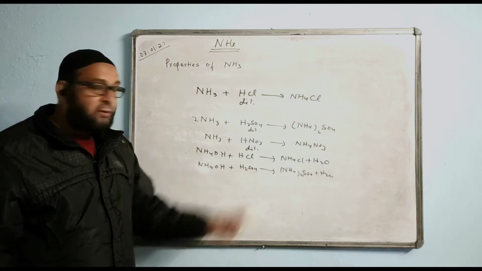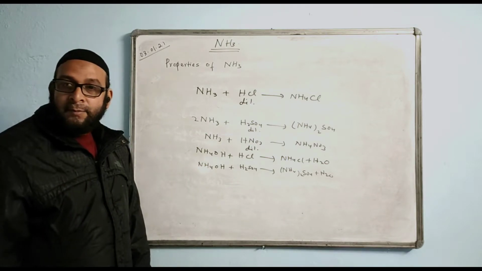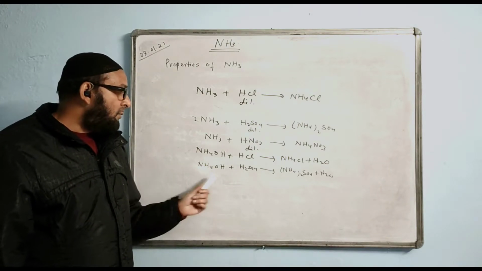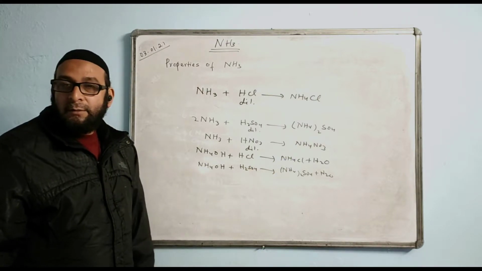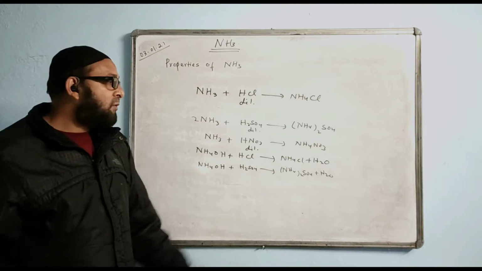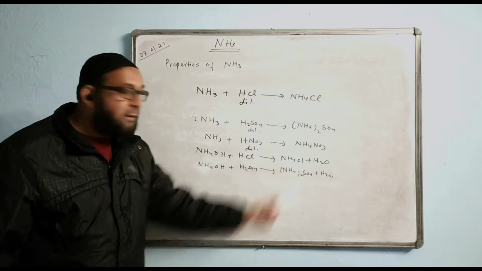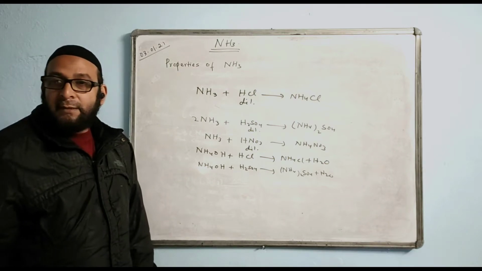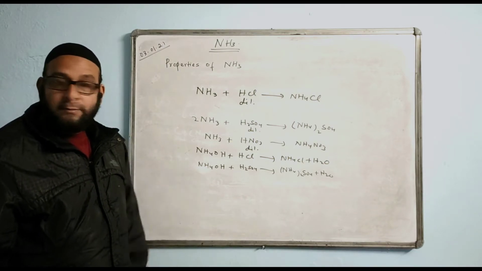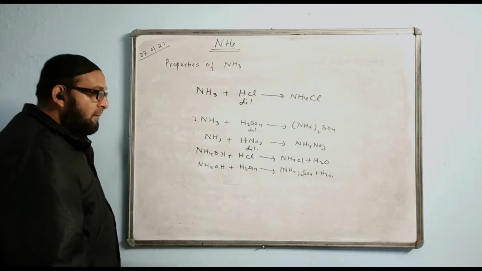Ammonium sulfate is a very good quality fertilizer. Ammonium sulfate is used as a fertilizer. So this is important. Even ammonium chloride is used in most of the medicines, Ayurvedic medicines, most of the medicines are made from ammonium chloride. It is also a medicinal salt. It is the medicinal salt of ammonia. Okay. We got this point.